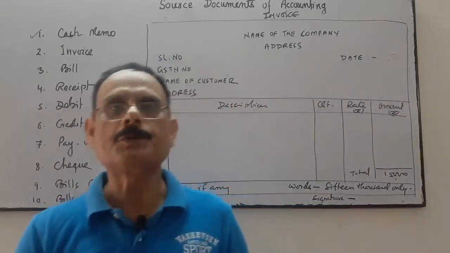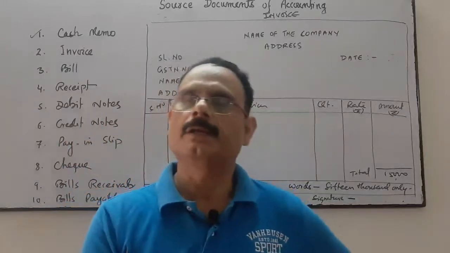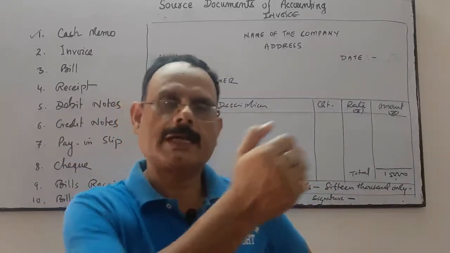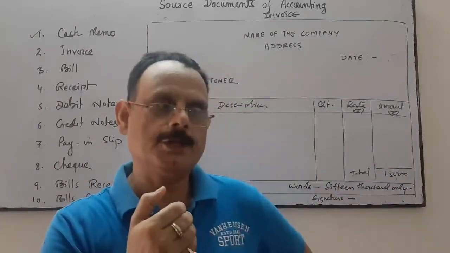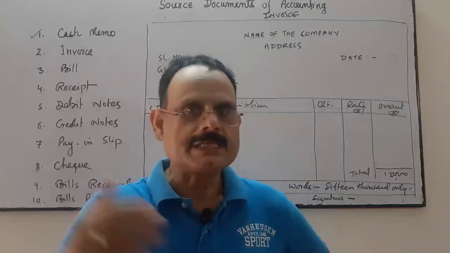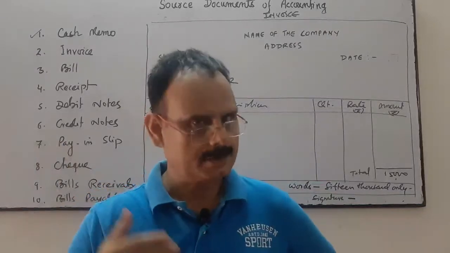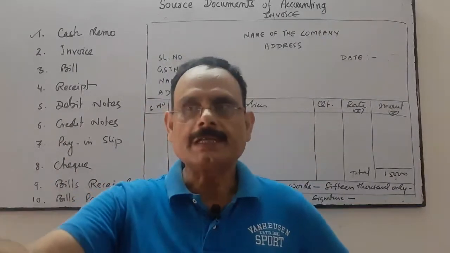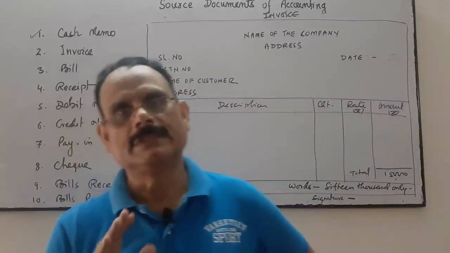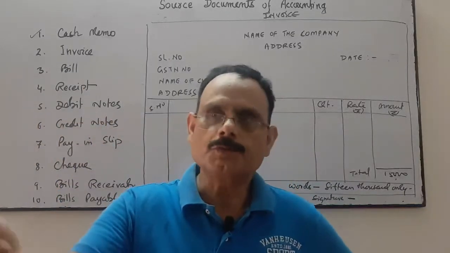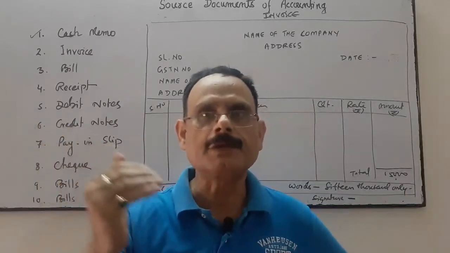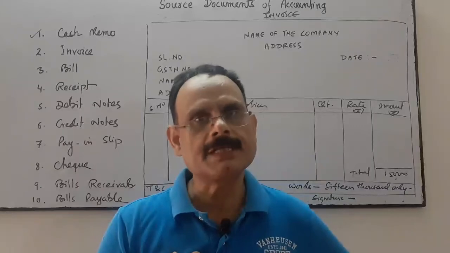So there is a difference between invoice and bill. When we sold the goods on credit, then we issue invoice. But when we purchase the goods on credit, then we receive bill. The same will be called bill, because we will receive it. From whom? From the seller we received it, because I am the purchaser.